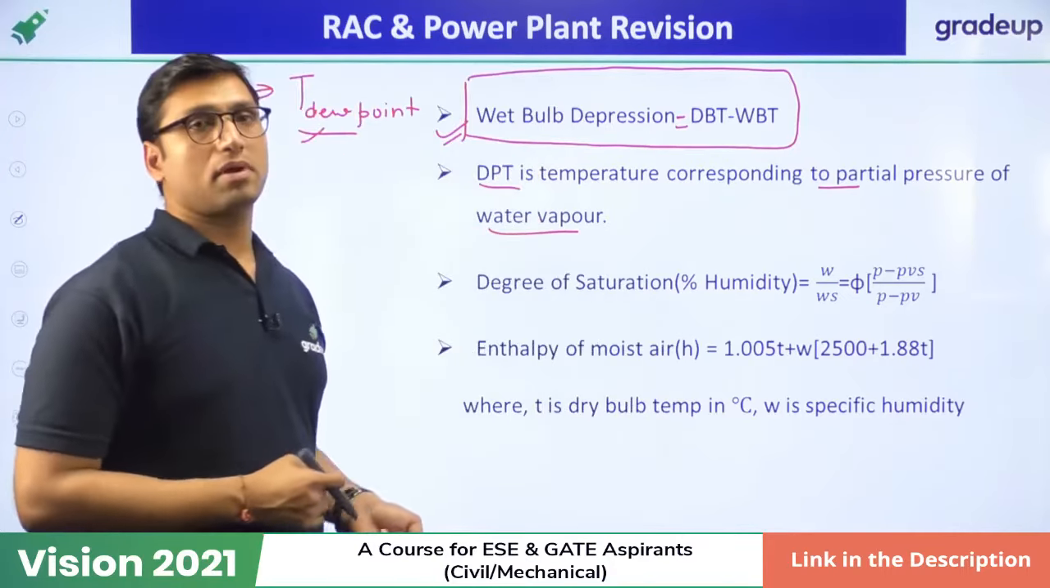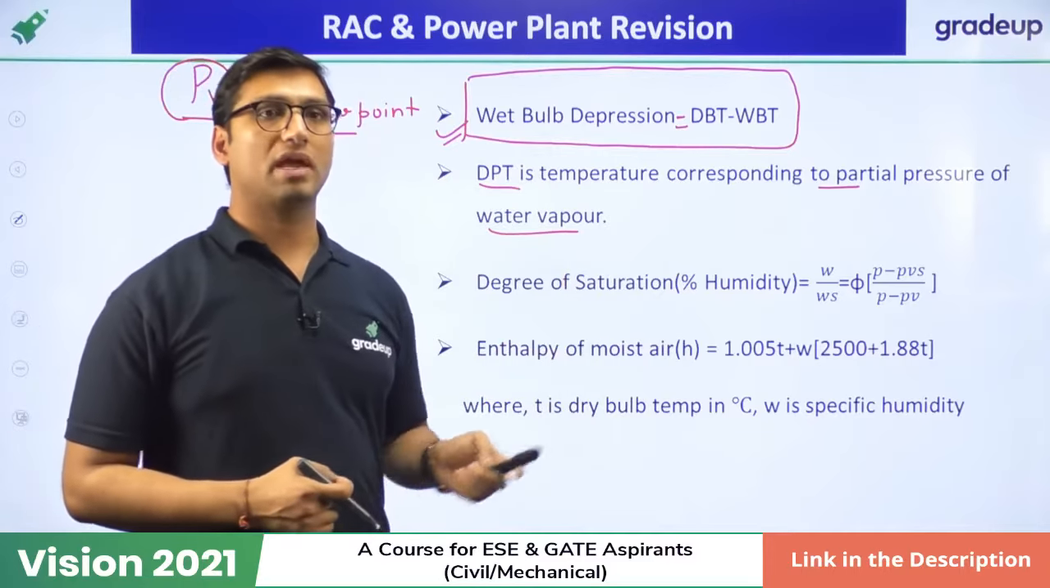So dew point temperature corresponds to the partial pressure of the water vapor. So you have to remember this formula.